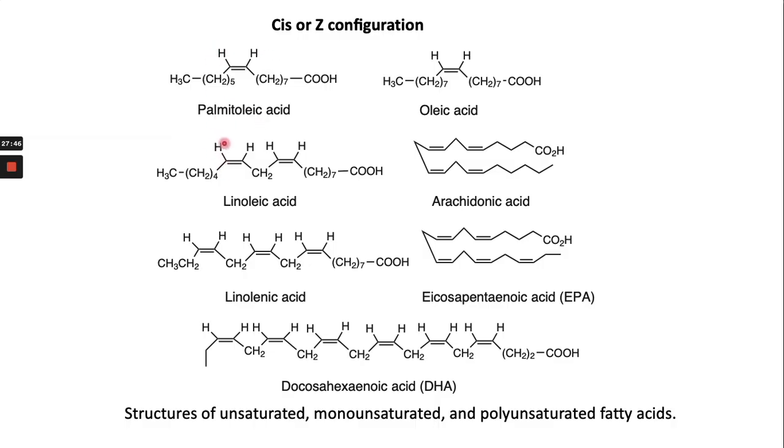You can see palmitoleic acid and oleic acid all have geometrical isomers, and the configuration of this double bond is cis or Z. In the case of linolenic acid, all are cis. So all naturally available fatty acids are in the cis or Z configuration.